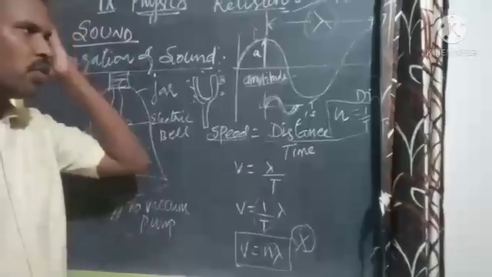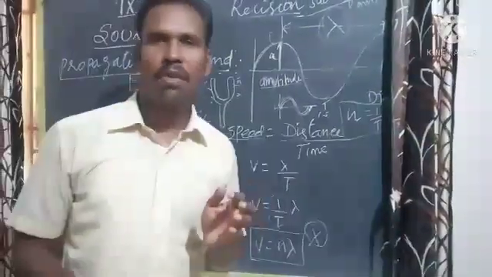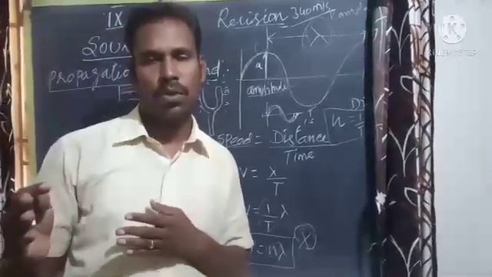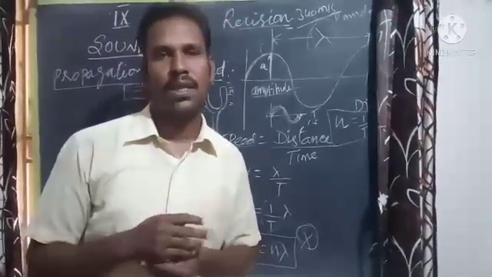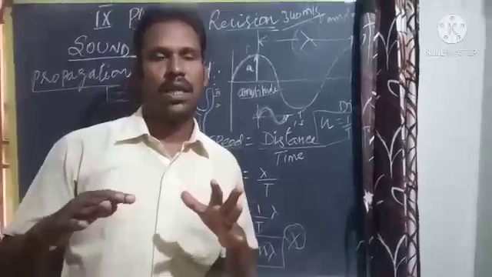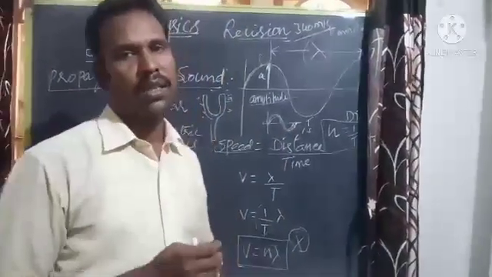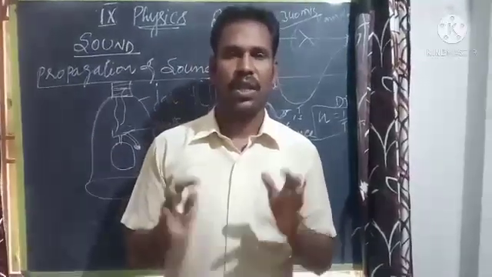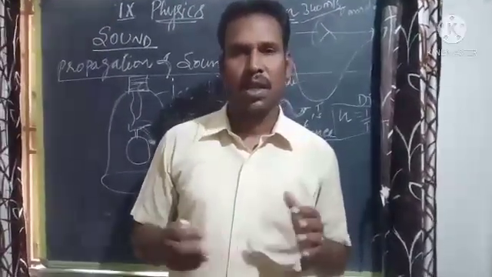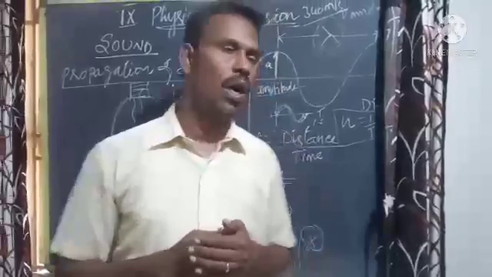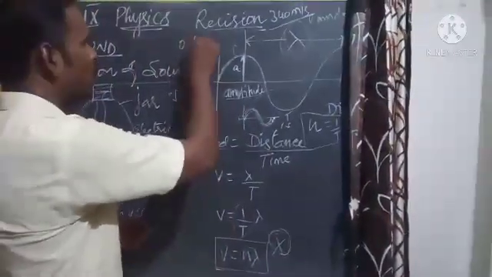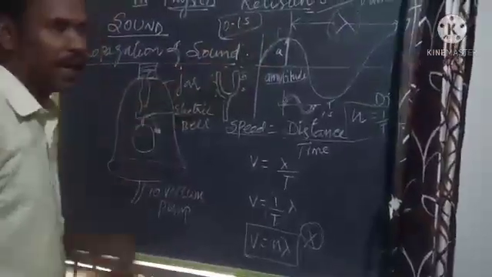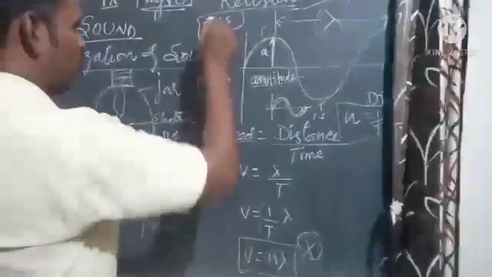Okay. Next one is echo. When you clap or make a sound near a suitable reflecting surface, such as a tall building or mountain, you can hear the same sound once again. That is called an echo. The sound will reach you after 0.1 second. This is the sensation of the human brain.